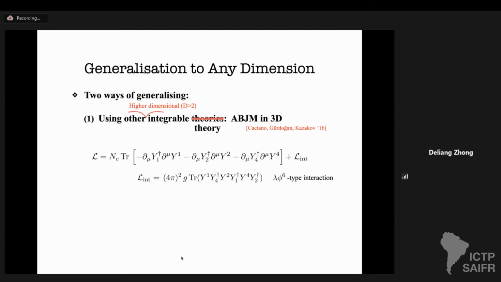And indeed, this generalization was made by follow-up papers by Zhong and Omer, Volodya. Roughly speaking, it's a lambda phi^6 type scalar theory in 3 dimensions with some particular chiral interactions. One side remark is that, based on dimensional analysis, there should be a lambda phi^3 type theory in 6 dimensions. However, so far no one was able to construct any Lagrangian description or find any evidence for that theory in 6 dimensions.